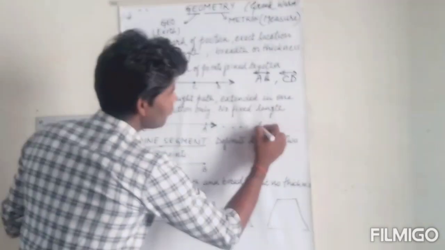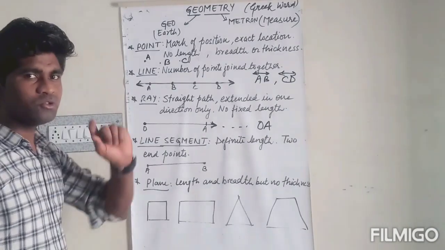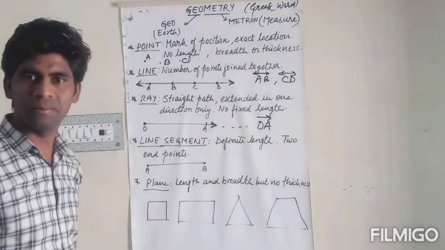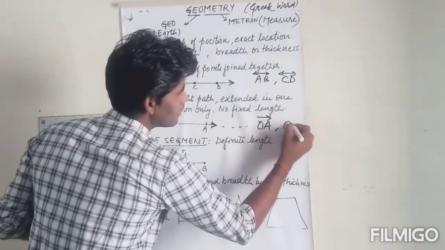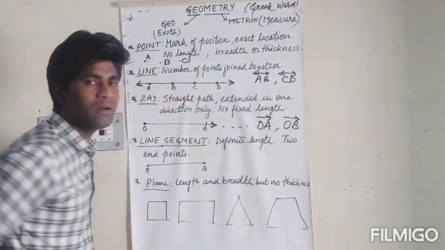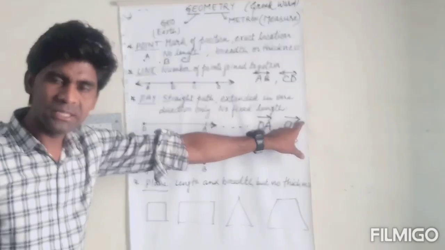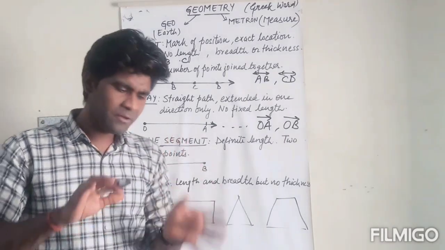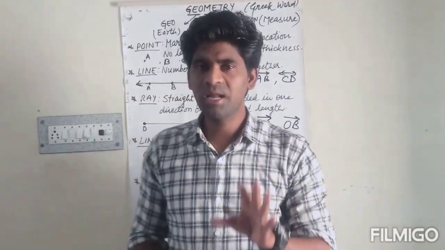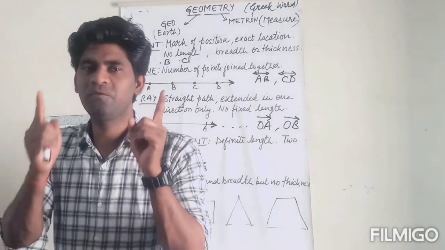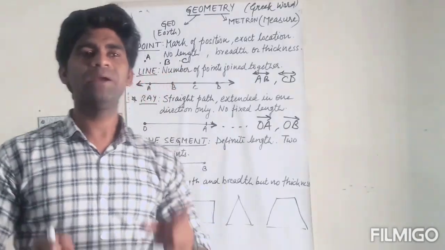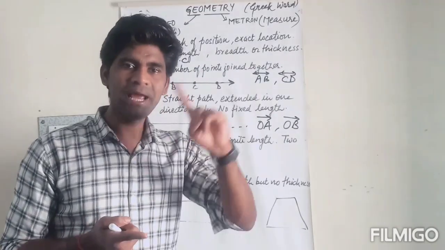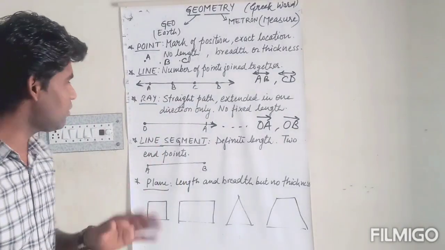So suppose OA is a ray, so हम उसको एक एरो के साथ रिप्रेजेंट करेंगे. Ray OB को कैसे रिप्रेजेंट करेंगे? Moving in one direction, it can be extended in one direction. Now line segment. So if we are talking about the line segment, so line segment having two fixed points. Line segment के दो fixed point होते हैं. It means having the fixed length. We can measure the length of a line segment.